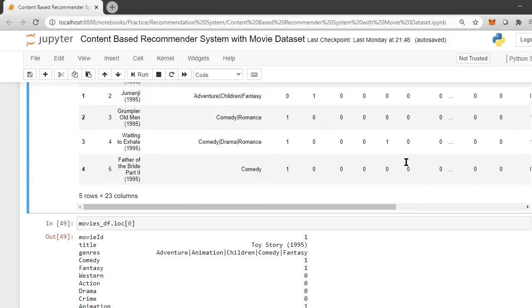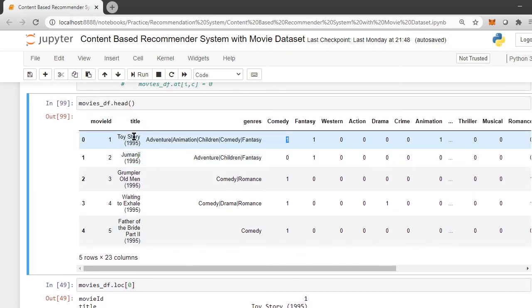So if I have watched the movie Toy Story, and we ask the content based recommender system to recommend movies for me, it will show me those movies which are similar to Toy Story. So this is what a content based recommender system is, that is, it shows you recommendations based on the kind of content you have viewed or rated earlier.